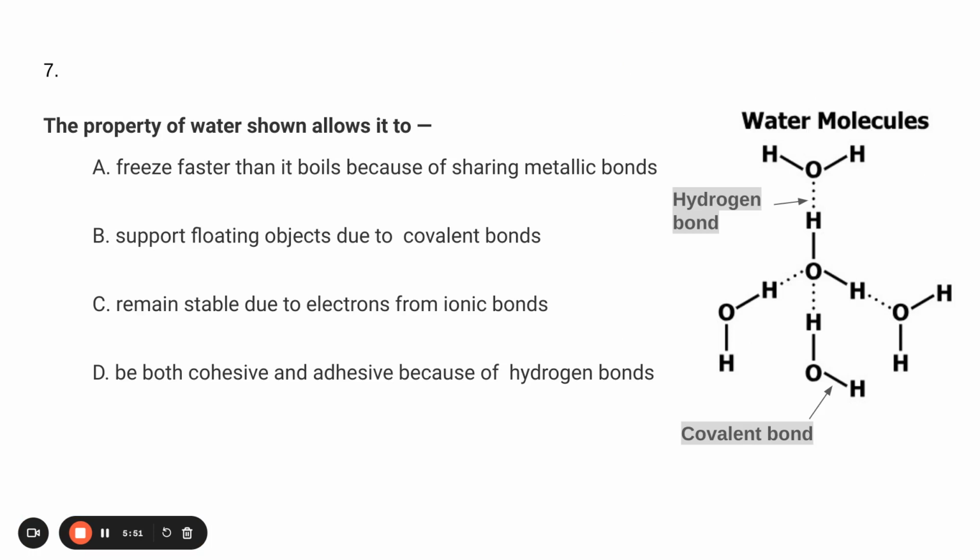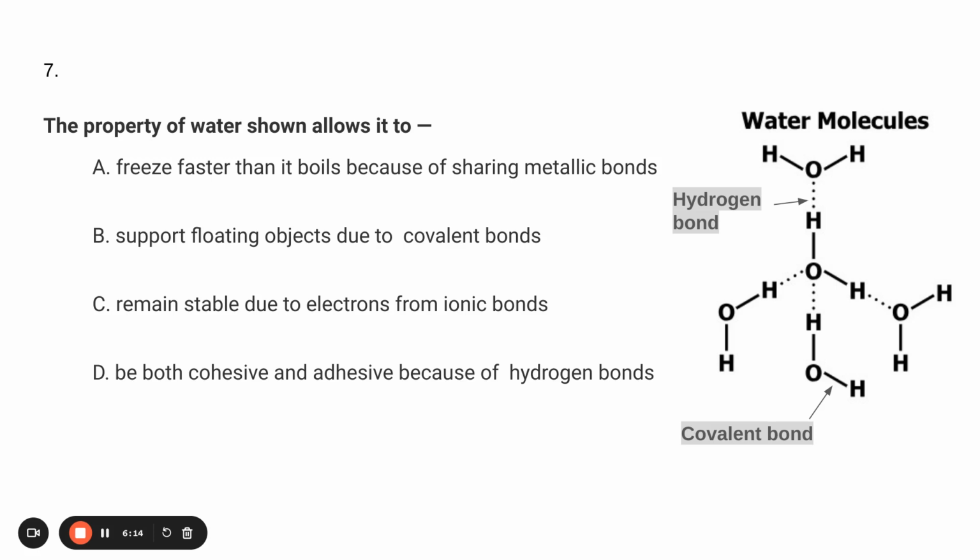The property of water shown allows it to A. Freeze faster than it boils because of sharing metallic bonds. B. Support floating objects due to covalent bonds. C. Remain stable due to electrons from ionic bonds. Or D. Be both cohesive and adhesive because of hydrogen bonds.